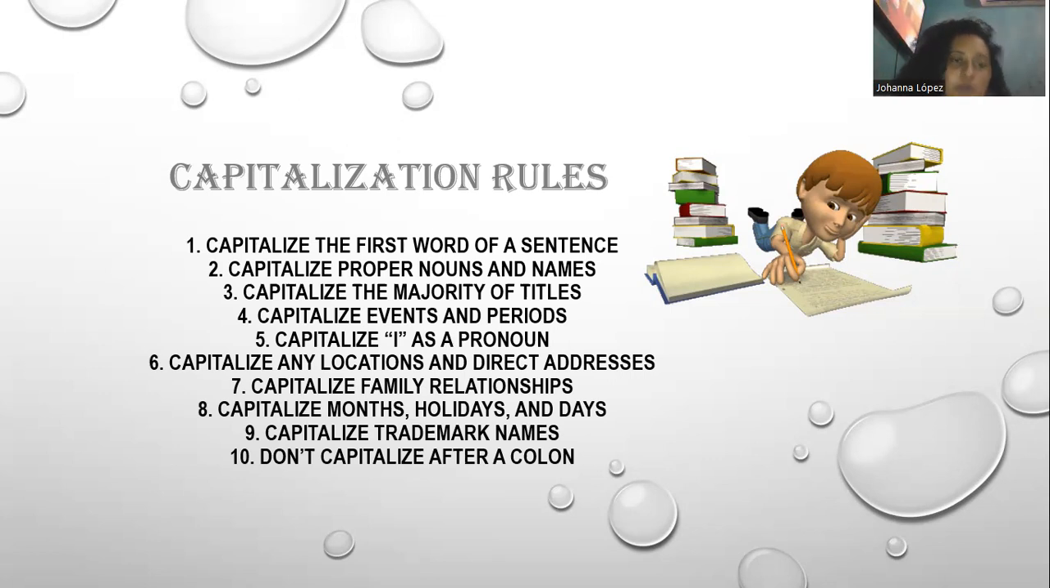And we have the 10 rules. The number one is capitalize the first words of a sentence. It's one of the easiest, most straightforward rules of capitalization. Whenever you start a new sentence, capitalize the first letter of the first word.